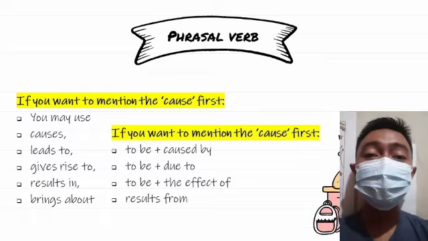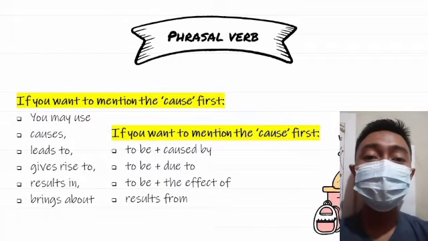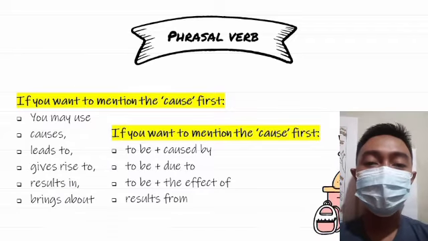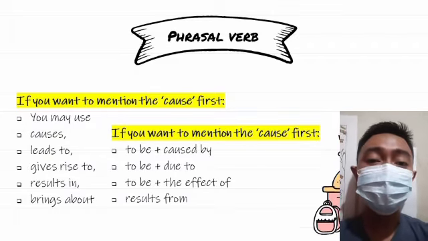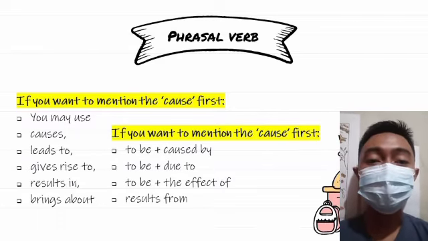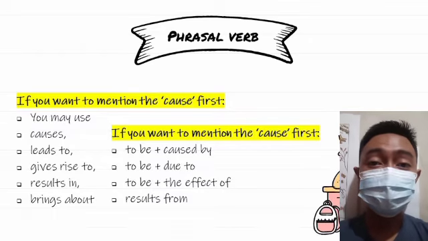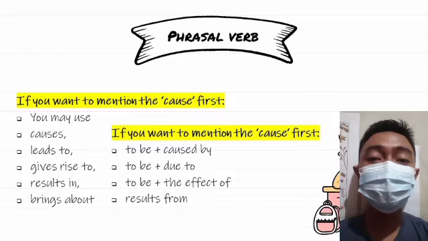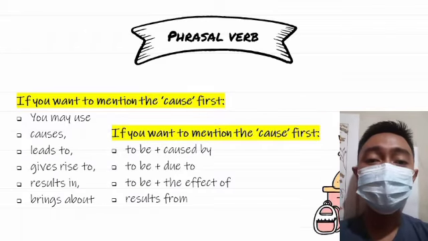So next, if you want to mention the cause first, you may use causes, leads to, gives rise to, results in, brings about. And the writing depends on the tense of the sentence itself. So for example, a flute causes many horses to sing. Causes gets the suffix s because the context of the sentence is present. If later the sentence becomes past, it will get the suffix d to be caused, as well as leads to and others will change depending on the tense of the sentence.